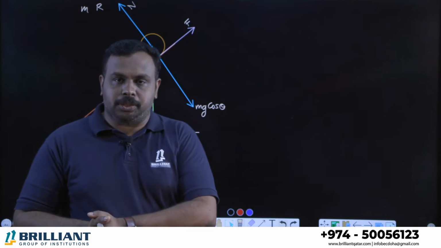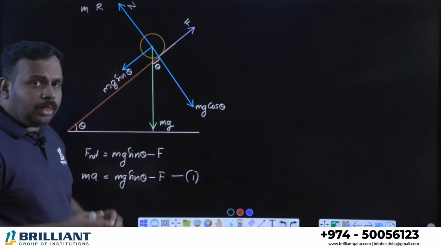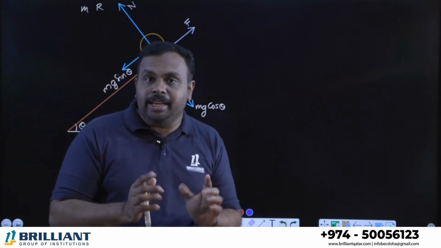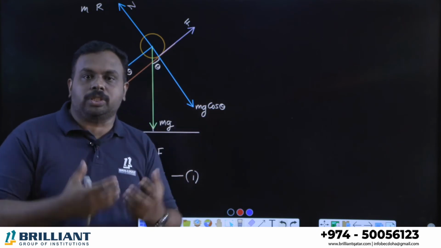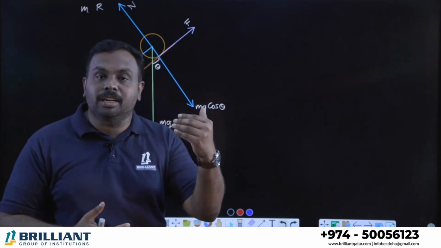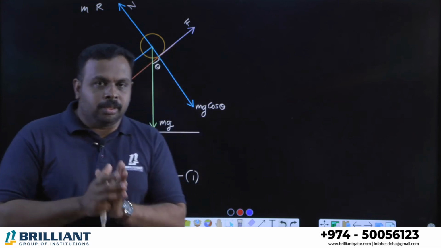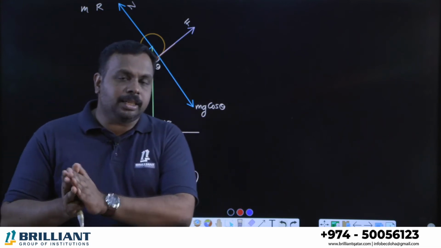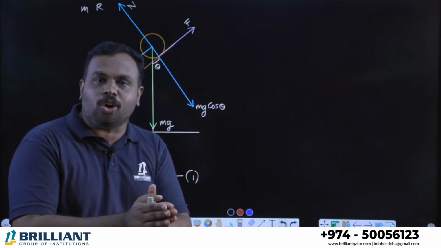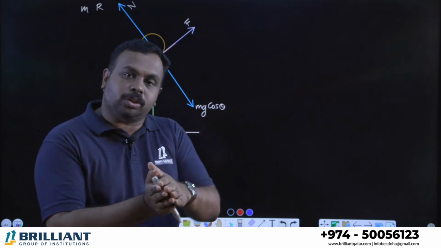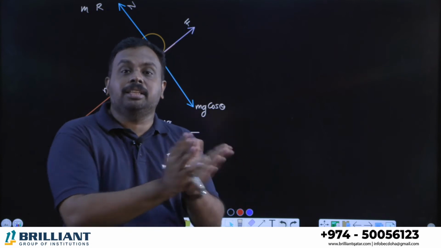How can we find the friction? For that, we can use an idea. Listen, all of you here. The body is rolling. It's not sliding, right? We know that for a body to rotate, there should be a torque, not a force. Please note, forces acting on a body don't mean that the body is rotating. For there to be a rotation, there should be a torque. What is torque? Torque is the rotating effect of force, right?